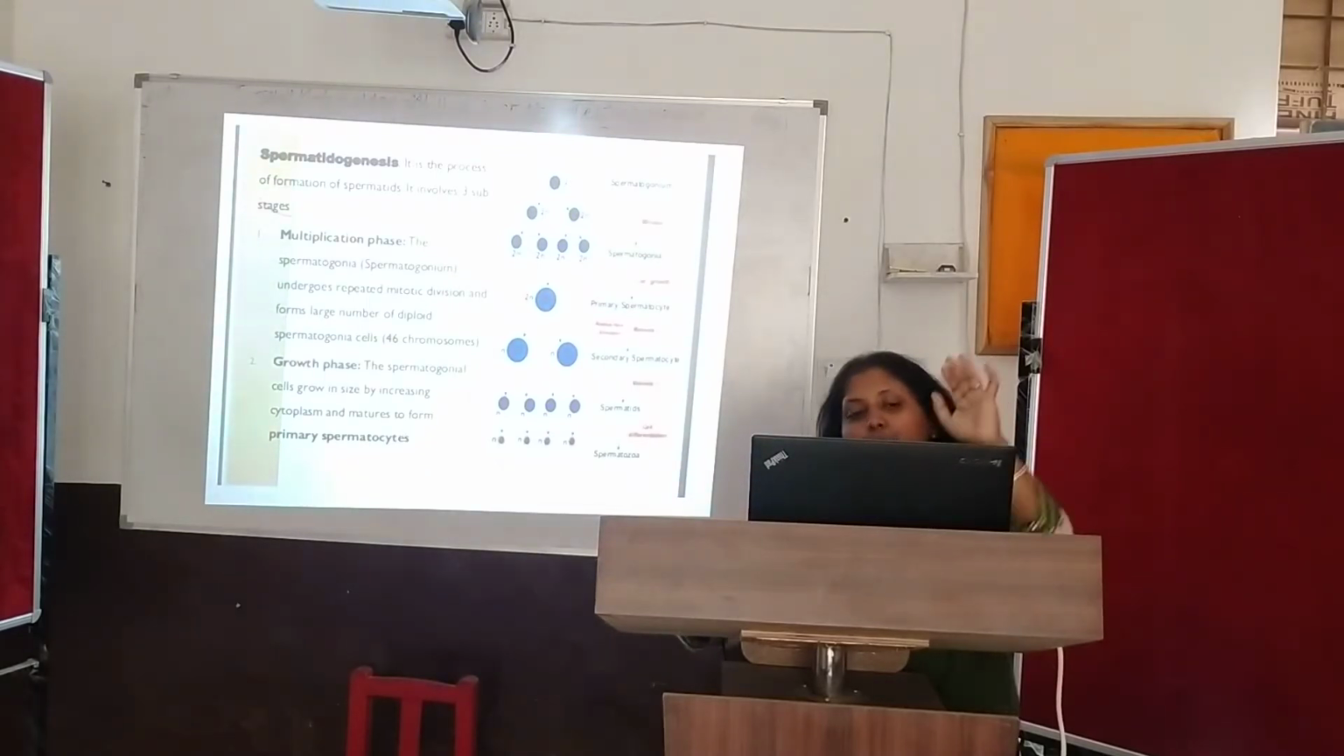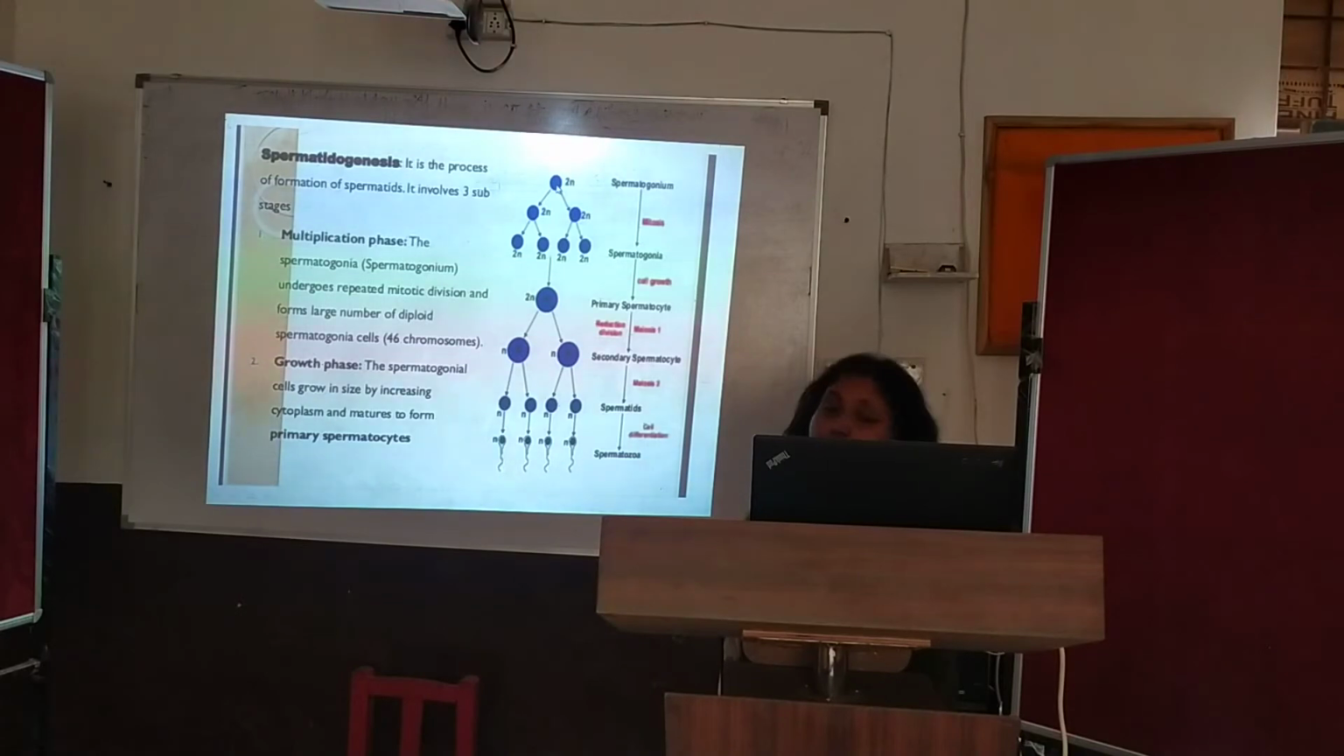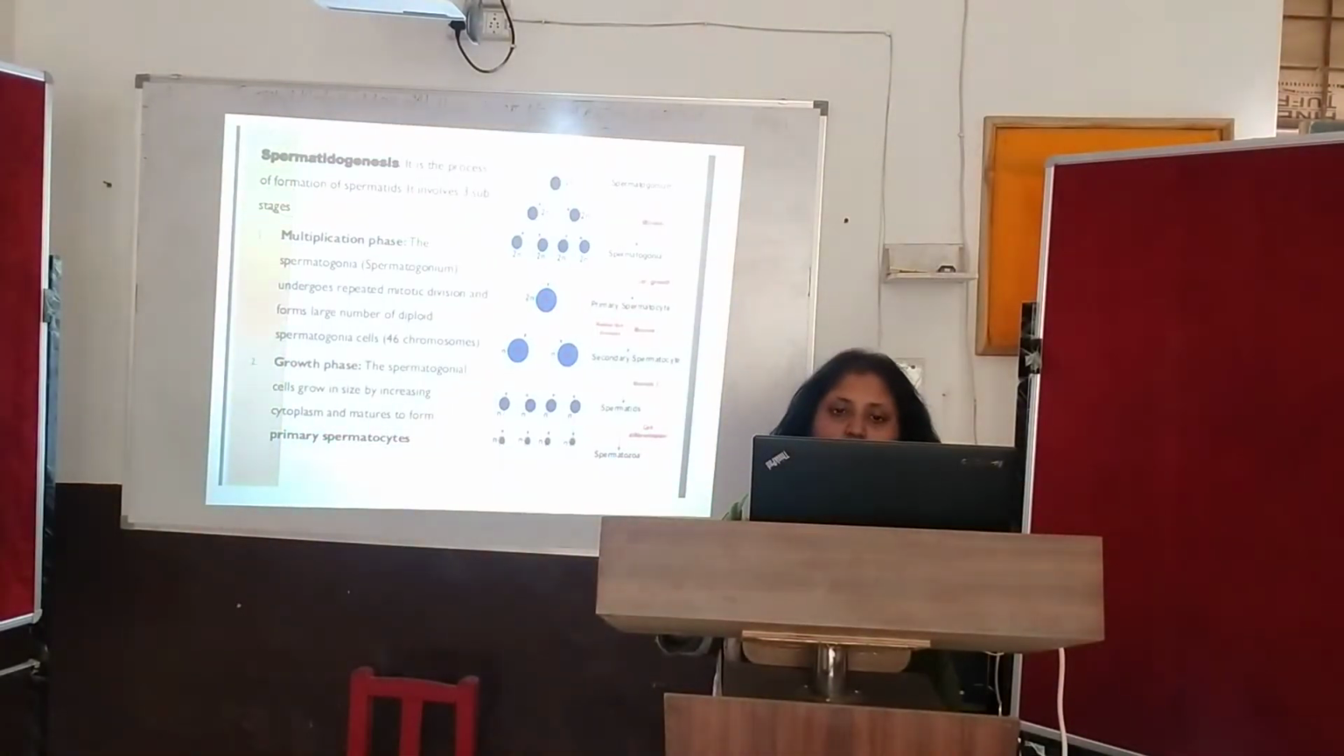Now let's come to these two points. First is the multiplication phase. In the multiplication phase, you can see here it is 2n, that is diploid, 46 chromosomes. So here the spermatogonia, which is 2n, goes through mitotic divisions. This spermatogonia undergoes repeated divisions. See here the mitotic division has occurred. The two cells formed are diploid. Again this 2n goes through mitotic division. This is 2n, and the other daughter cell, which again goes through a mitotic division, is again 2n.